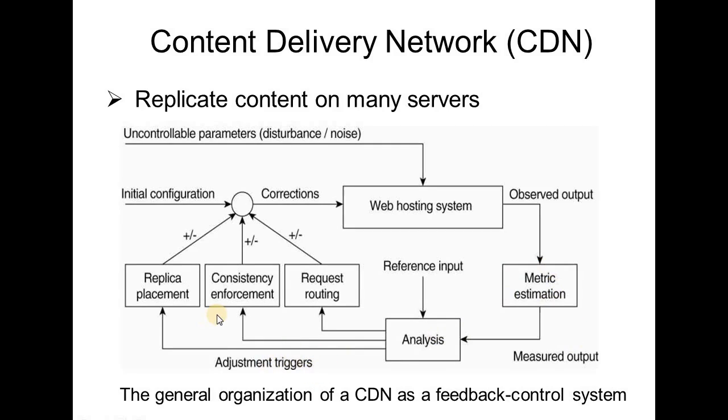and taking appropriate measure. So, the diagram shows that the web hosting system does certain analysis and based on that doing certain corrections, the service is given to the client. So, we will see in detail these three parameters, that is metric estimation, adaptation triggering and the appropriate measures.